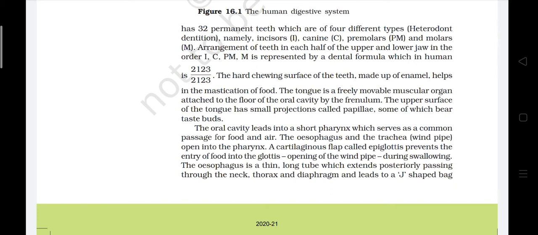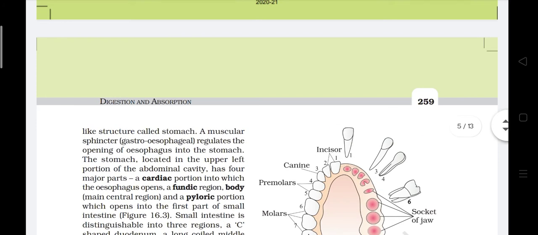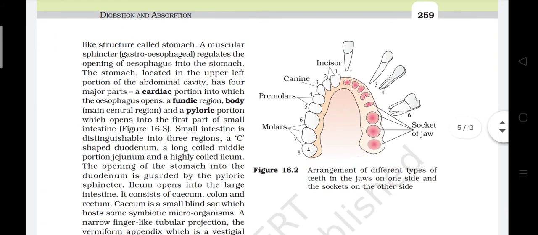The oesophagus is a thin, long tube which extends posteriorly passing through the neck, thorax and diaphragm and leads to a J-shaped bag-like structure called stomach. A muscular sphincter, the gastroesophageal sphincter, regulates the opening of oesophagus into the stomach. The stomach, located in the upper left portion of the abdominal cavity, has four major parts: a cardiac portion into which the oesophagus opens, a fundic region, body, the main central division, and a pyloric portion which opens into the first part of small intestine.